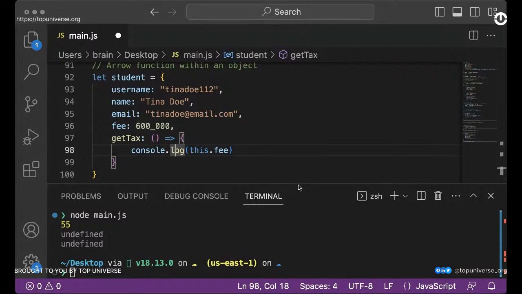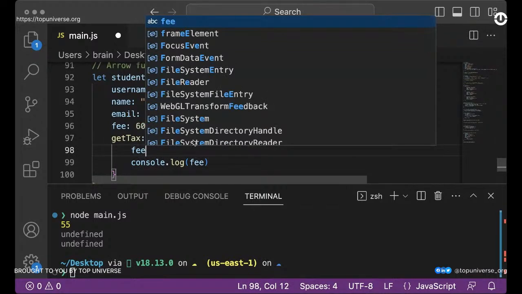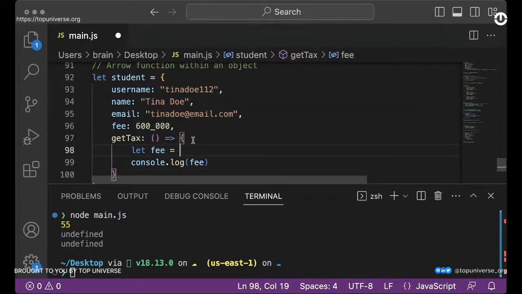All right, let's see. I think my internet was disconnected right here. Okay, so please, if you're able to point that out, please do. So we want to access the fee item, but we're using the arrow function. So the thing is, fee would actually work perfectly if you have a fee item here, right? If you have let fee equals a new number, but we want to access that fee item we have right there.